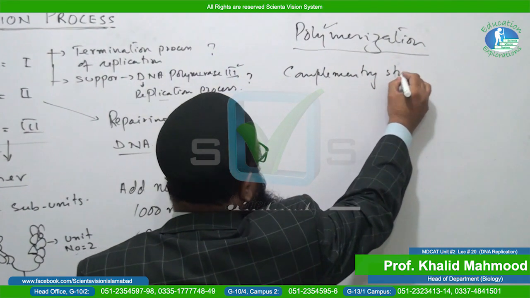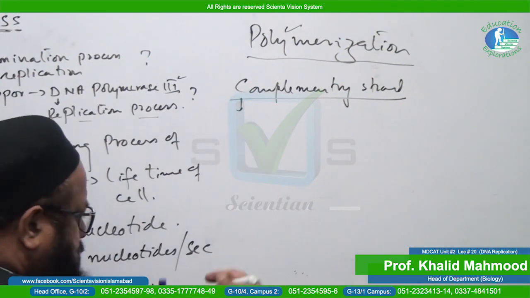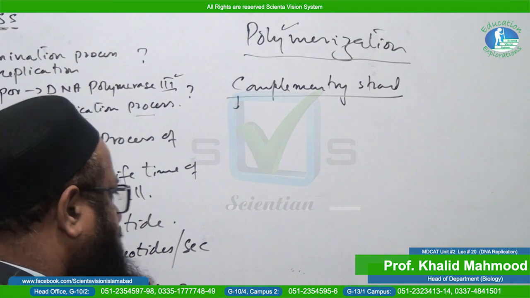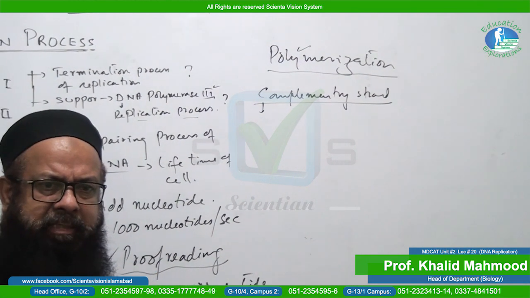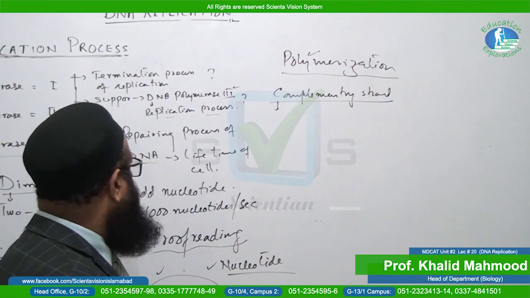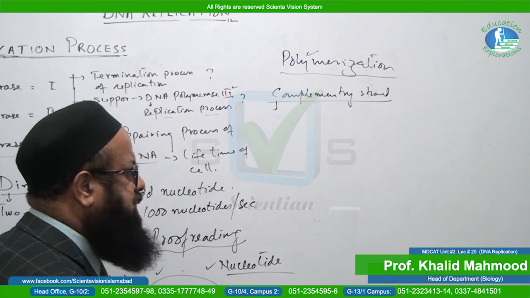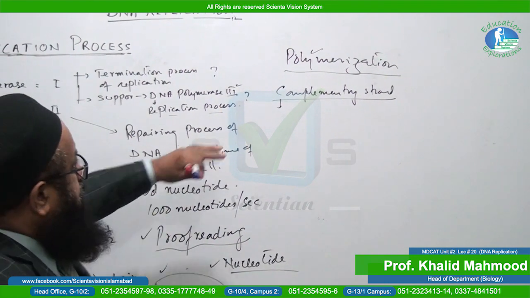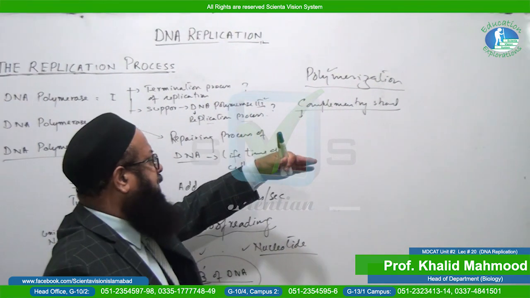When the two strands get separated, we have given the role of topoisomerase, gyrase, and then the other enzyme which separates the two strands, that is the helicase enzyme. Two strands get separated, so there is only a single template strand.